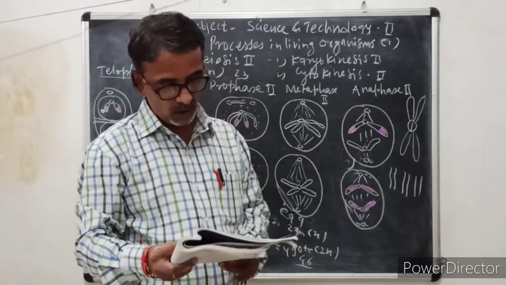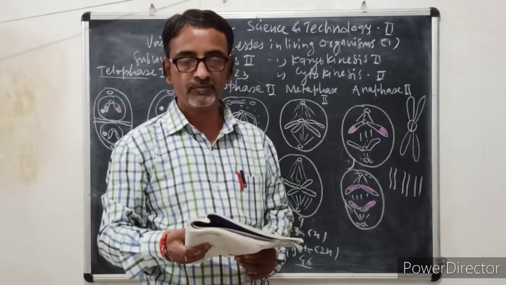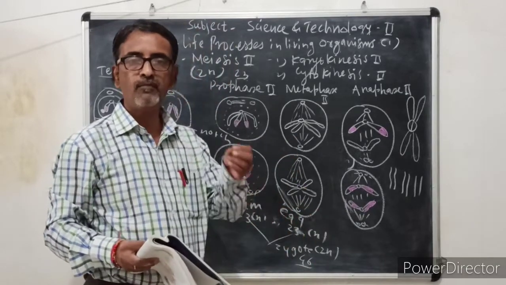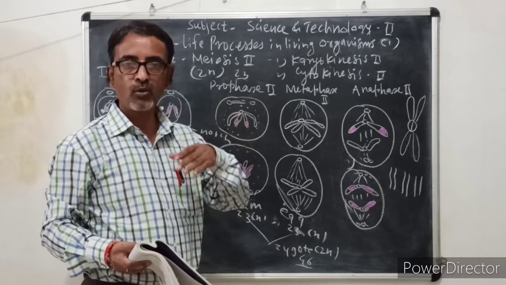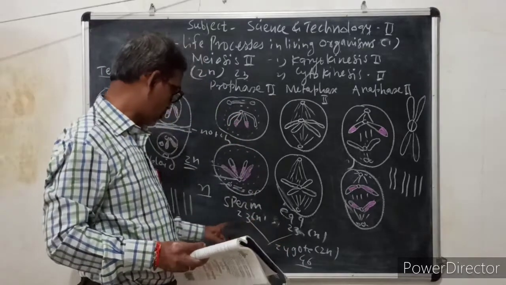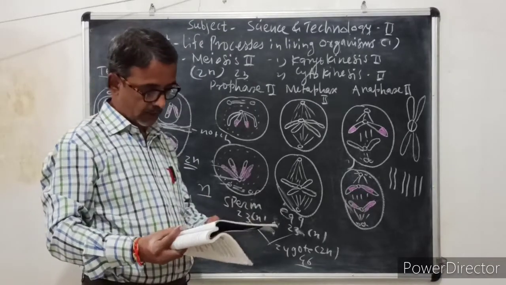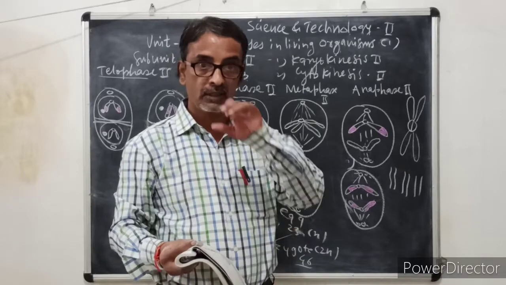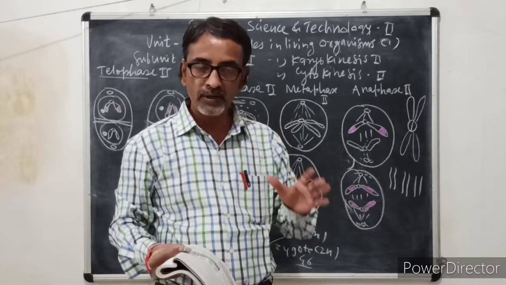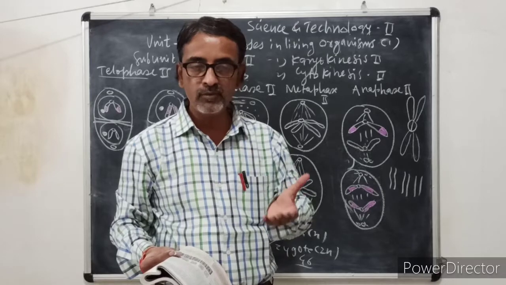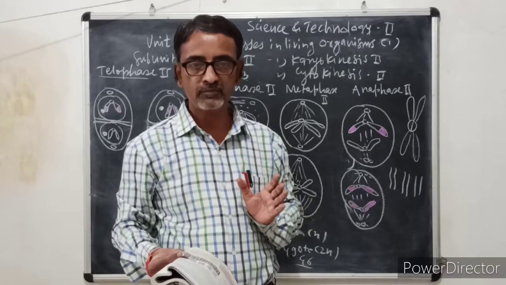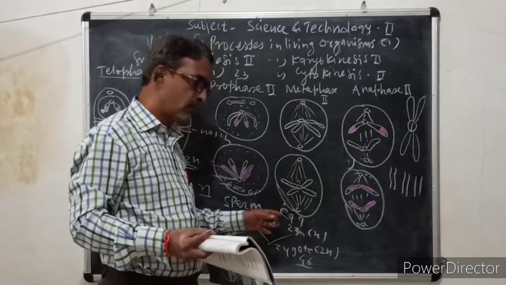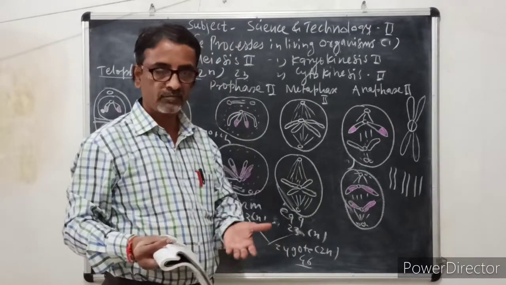Next question, how are haploid cells formed? Haploid cells are formed, as we have just seen, by a process of meiosis, where the chromosome number is reduced to half and they are shown by single N. And the last question, what is the significance of haploid cells? Suppose there are no haploid cells, what will happen in animal life? Large number of changes will happen. So it will be against nature.